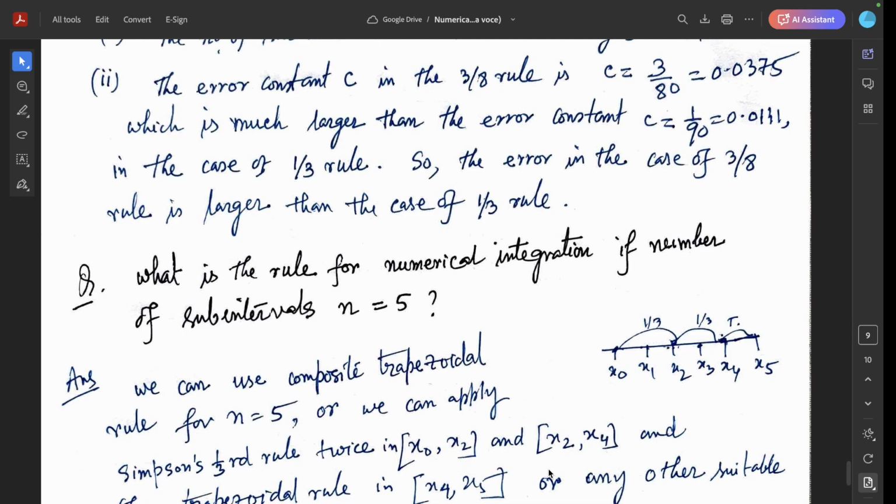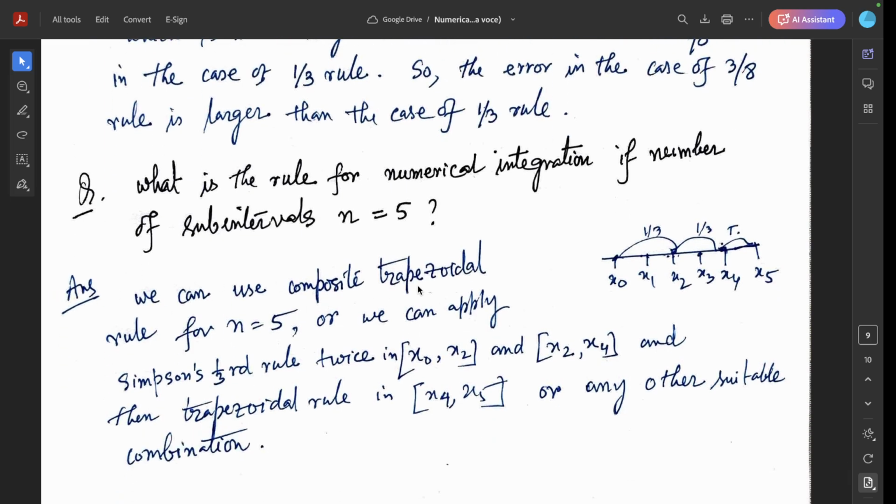Next question, what is the rule for numerical integration if the number of subintervals n equals 5? Which numerical integration rule do you apply? You can use the composite trapezoidal rule for n equal to 5. With 5 subintervals, the nodes are 6: x0, x1, x2, x3, x4, x5.